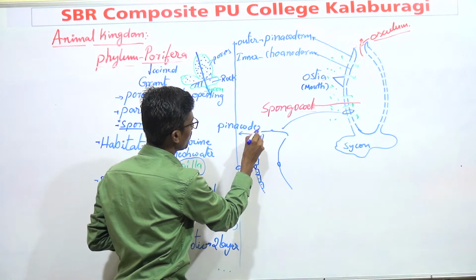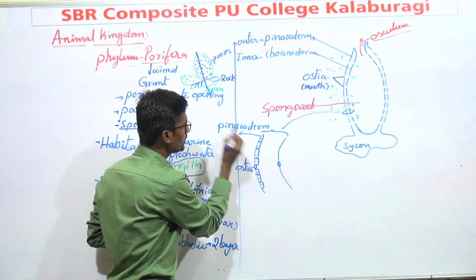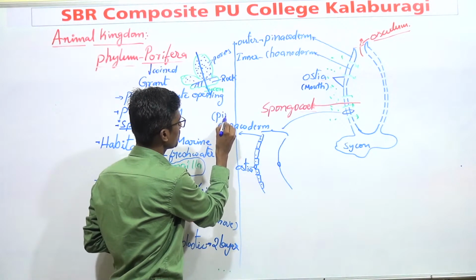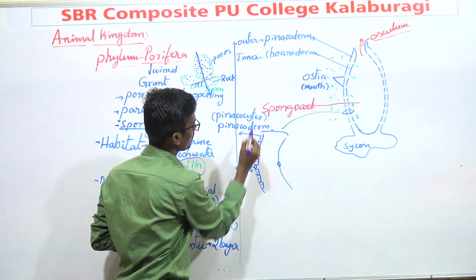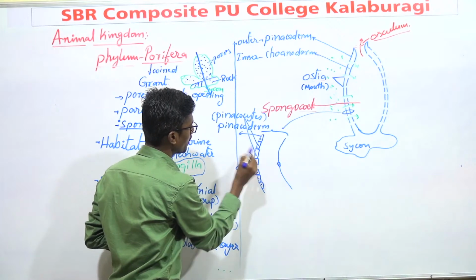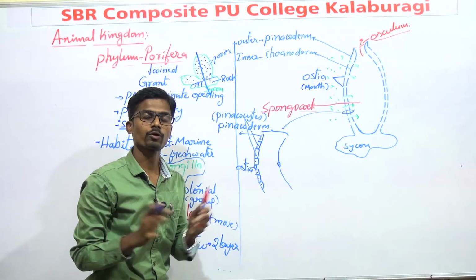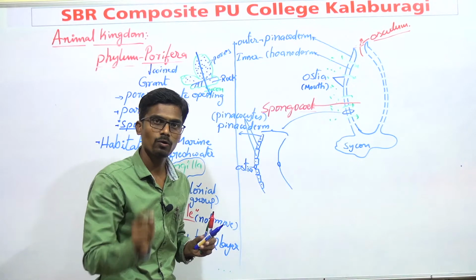This pinacoderm is made up of cells, and these cells are known as pinacocytes. A group of pinacocytes forms a layer, and that layer is known as pinacoderm.